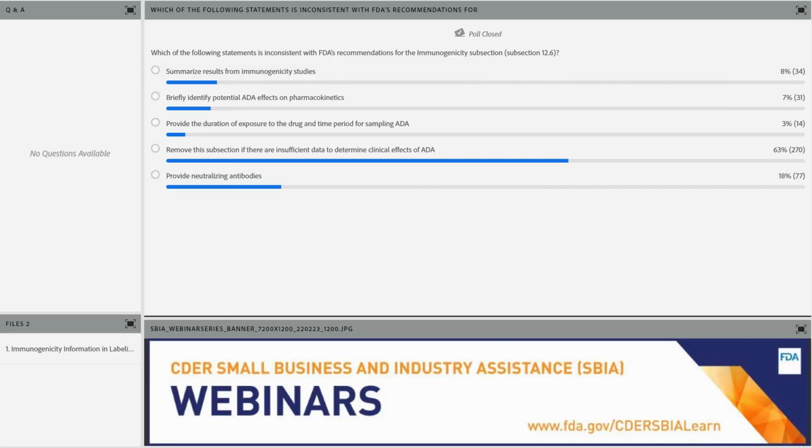And if known, we want to provide neutralizing antibodies. As I stated earlier, we do recommend maintaining subsection 12.6, even if there's insufficient data. We do think it's helpful to provide the information and that statement that there are insufficient data to make a clinical determination of the significance of ADA. Next question.